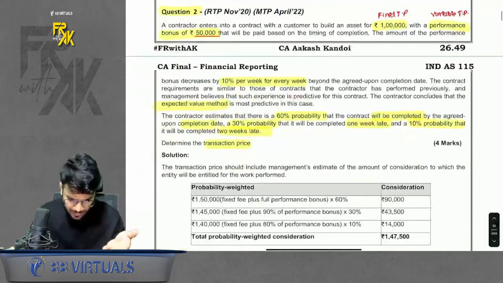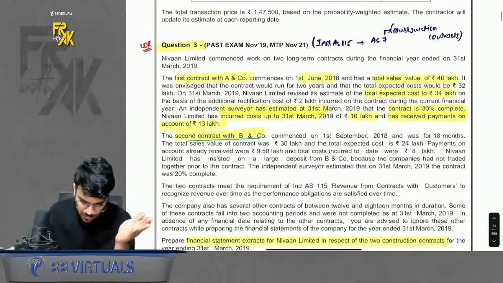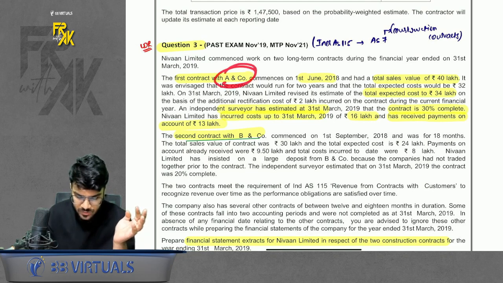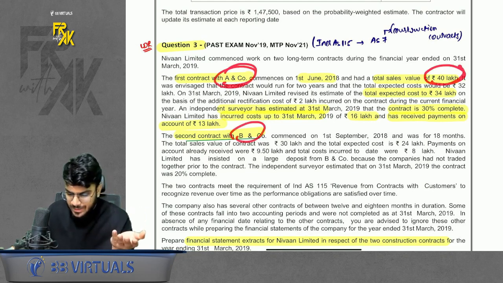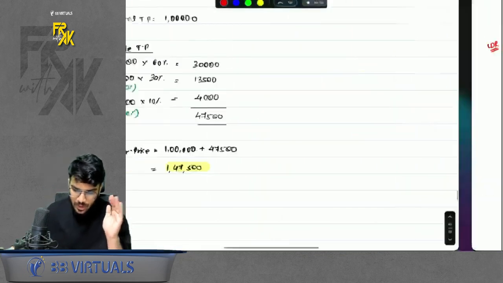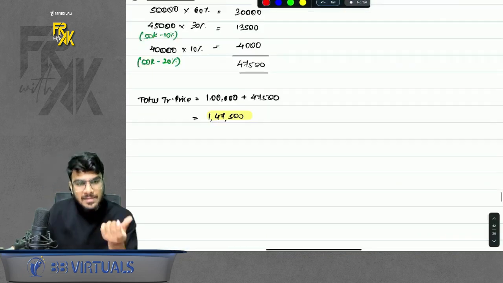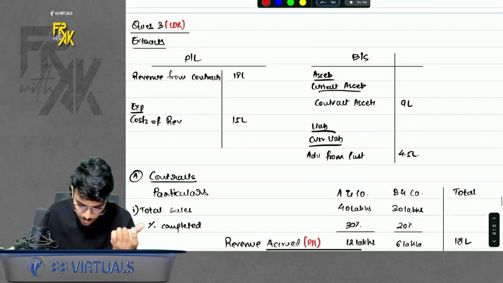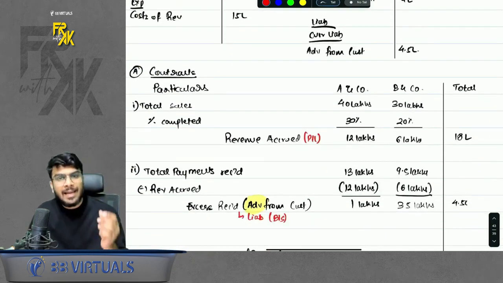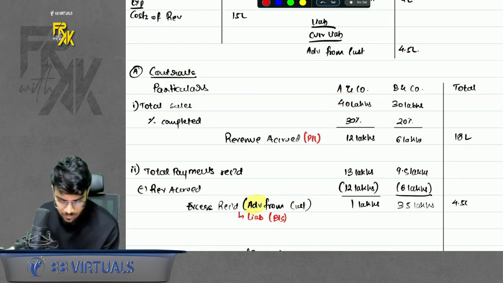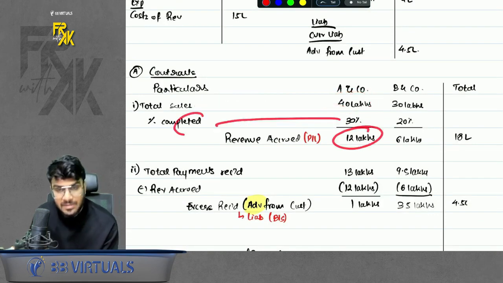Question number 2 is simple. You can just give it a read. Question number 3 is a good question. It is basically based on construction contracts. What is given? We have 2 contracts with A and B. It gives total sales value, total cost, and percentage completion. So what to do with this? Whatever is the total cost, you apply the percentage completion. Whatever is the total revenue, apply the percentage completion. That much revenue you can book. For example, your total sales was 40 and completion was 30%, so this much revenue you can book.